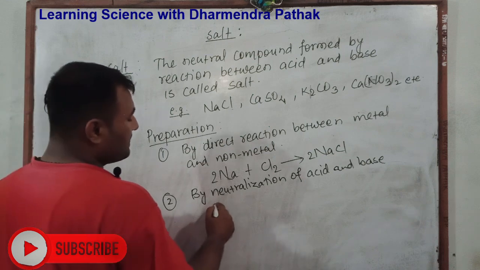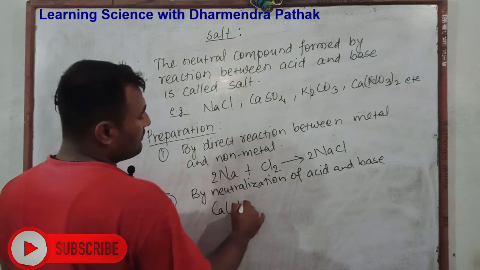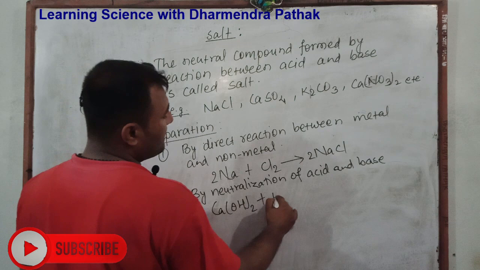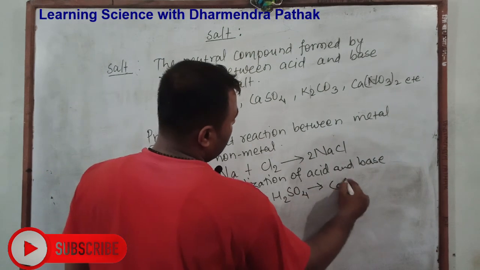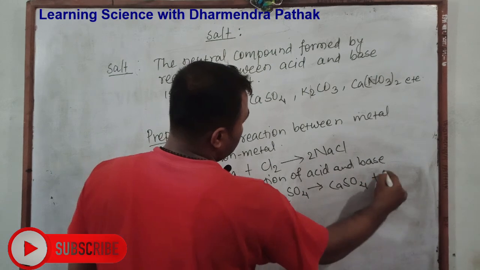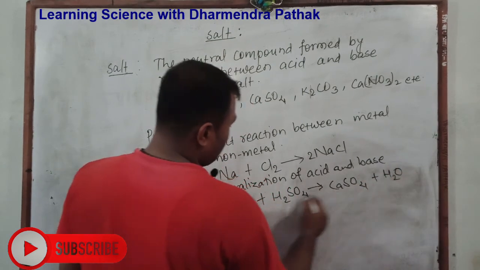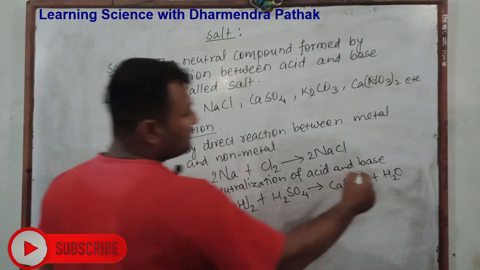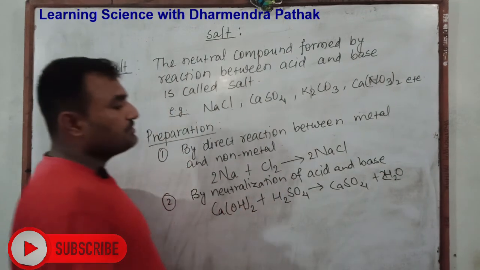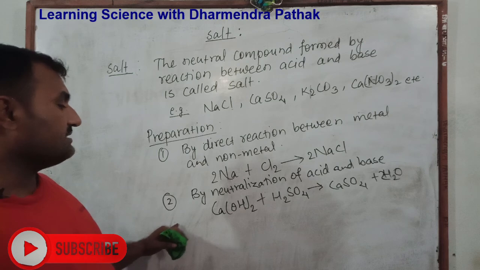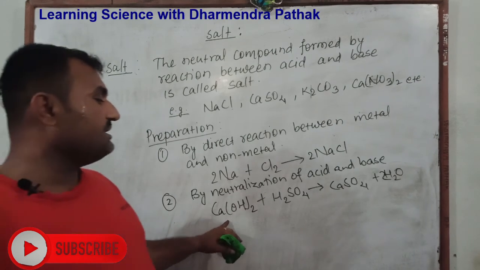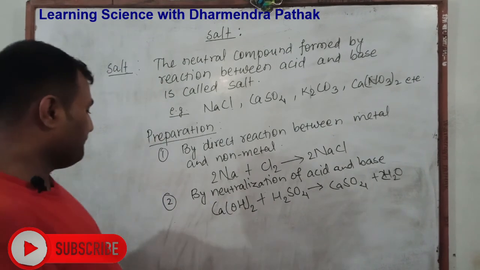We consider a reaction where calcium hydroxide reacts with sulfuric acid, and it forms calcium sulfate and water. To balance, here we write 2. In this way we find that the second method for preparation of salt is by reaction between base and acid.